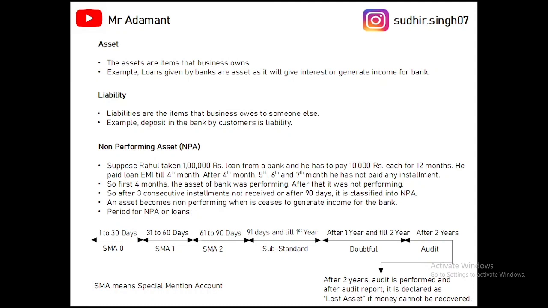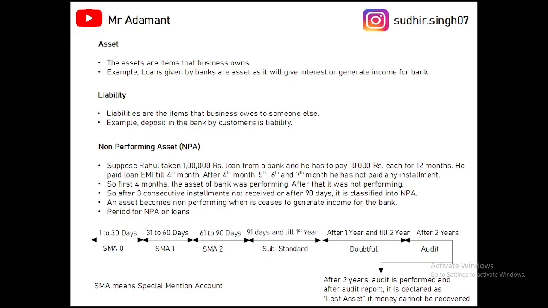Before discussing what is non-performing asset or NPA, first we will discuss what is an asset and what is a liability to a bank. So first is asset. Asset means whatever the bank owns or the particular business owns. We call it an asset. According to the bank, we will take the example of loans.